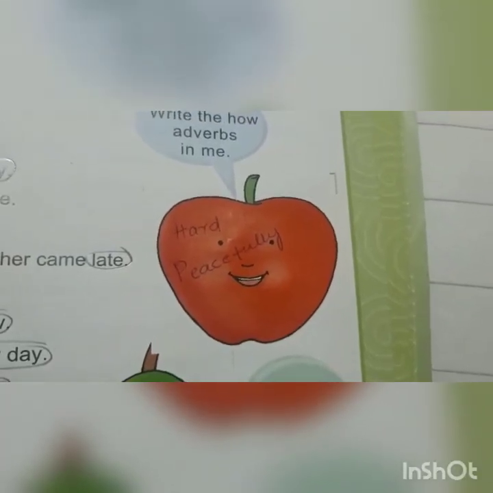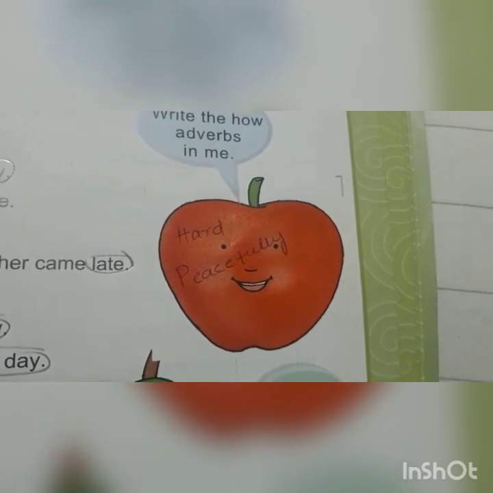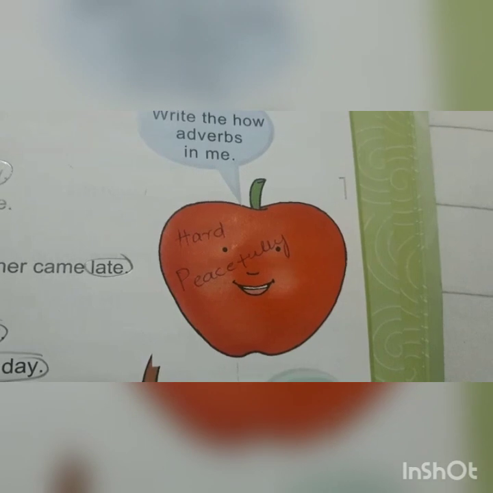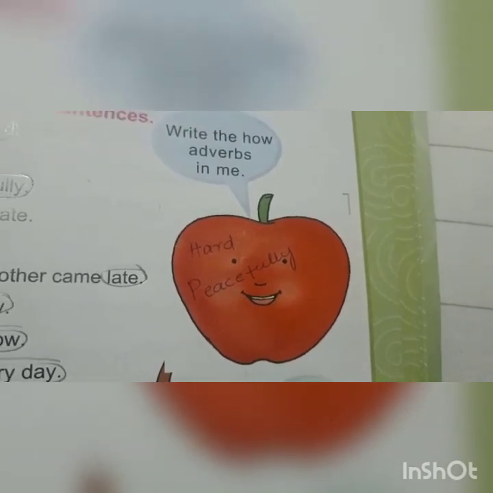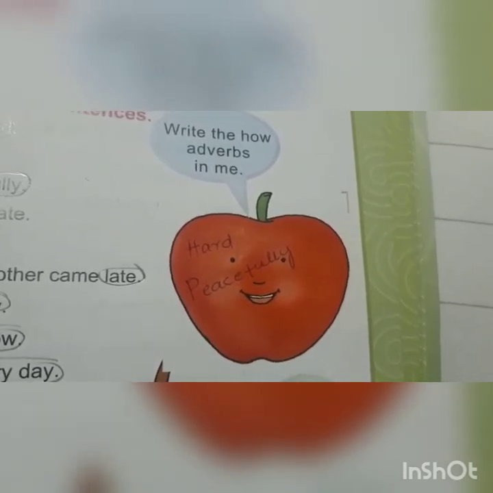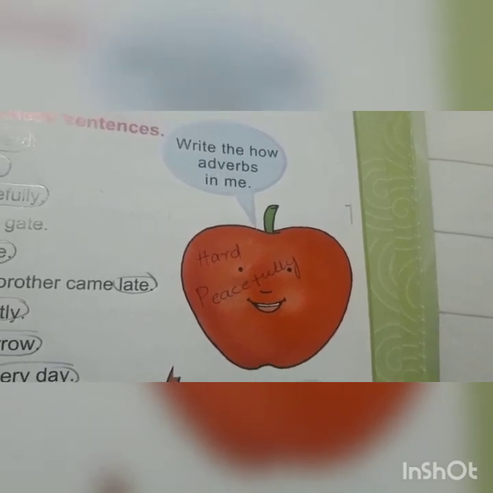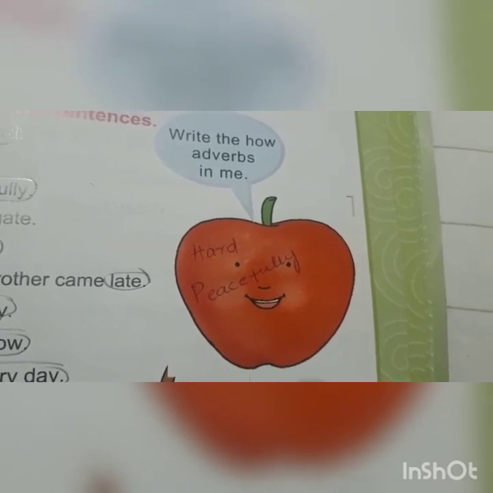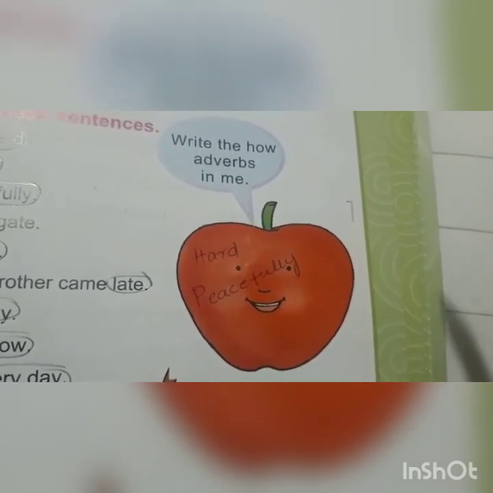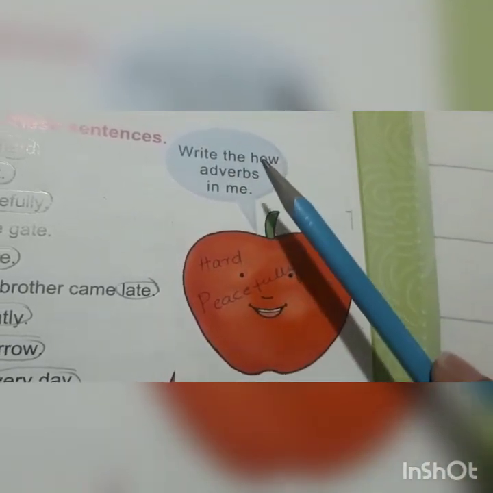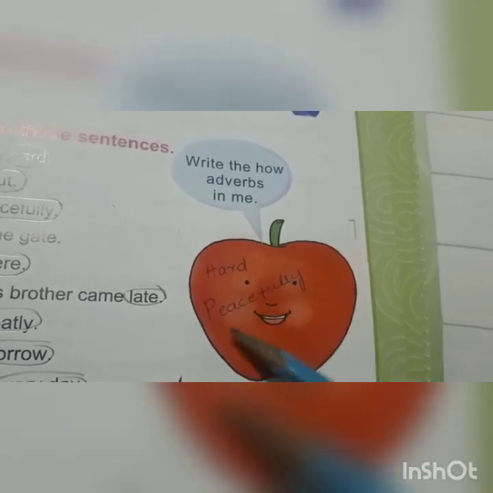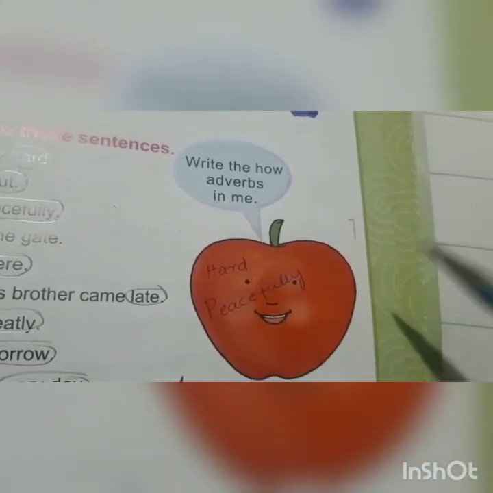So, students, this is a very quick and easy exercise for you to do. There are some images displayed at the right corner of your book, and they are very beautiful pictures, and there are some bubbles that say write the how adverbs in it. It means you have to write only the adverbs that show us how. For example, hard, peacefully. The rest of the adverbs you have to do yourself as an exercise.